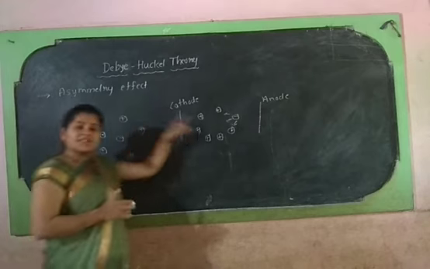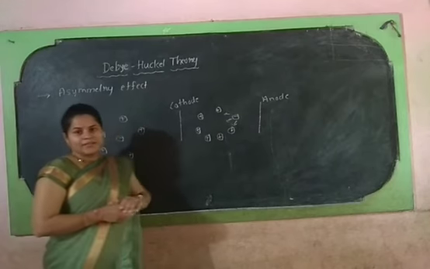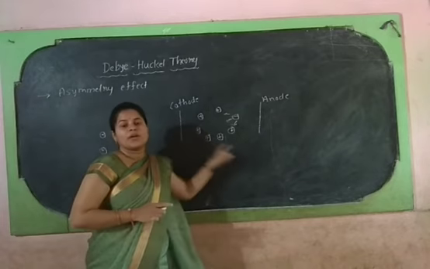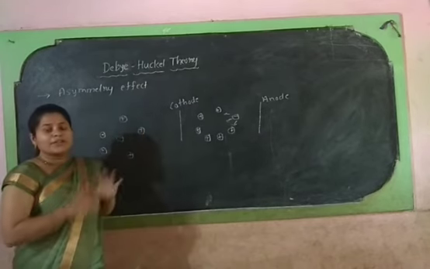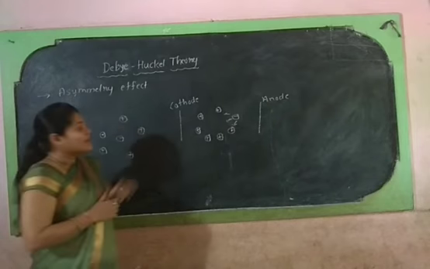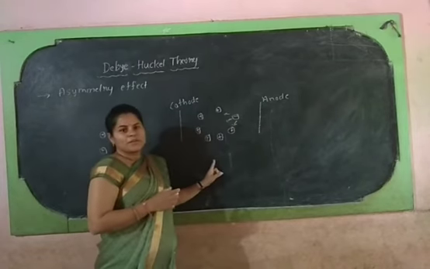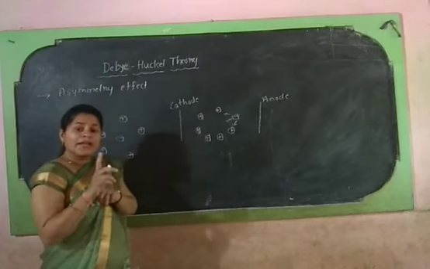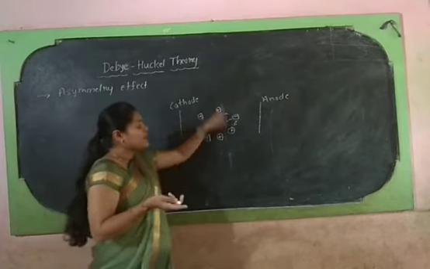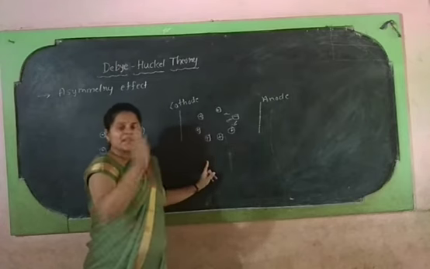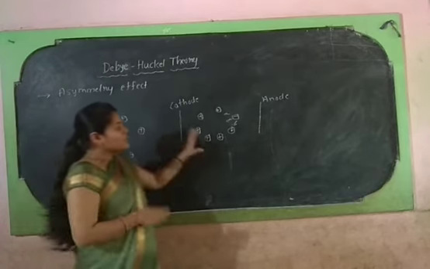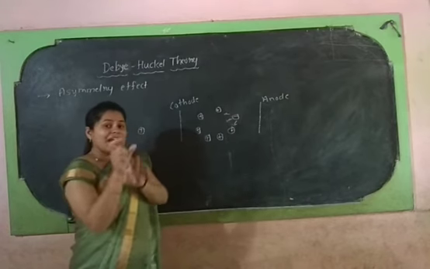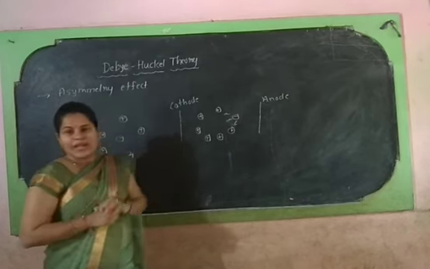But this asymmetry effect can be corrected if a new ionic atmosphere is formed around the anion. But the formation of the new ionic atmosphere and the decay of the old ionic atmosphere are not possible at the same rate. It is possible if the building up of the new ionic atmosphere and the decay of the old one take place simultaneously. But the formation of the new ionic atmosphere will take some time. That time lag is called relaxation time.